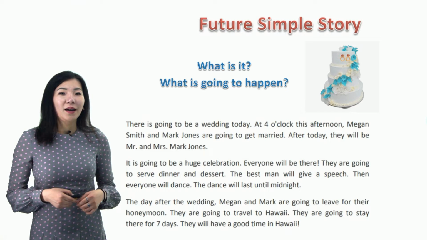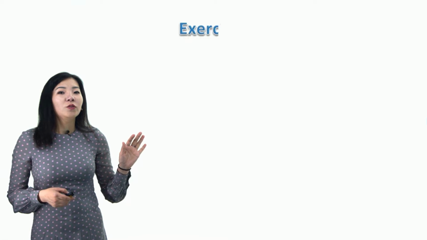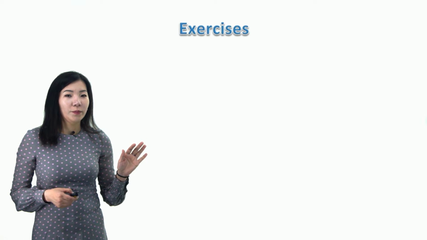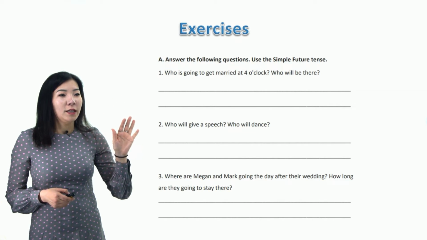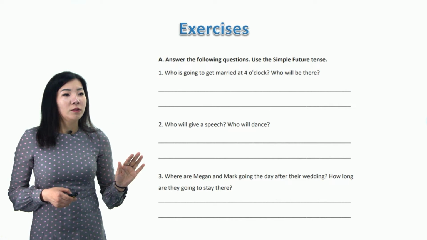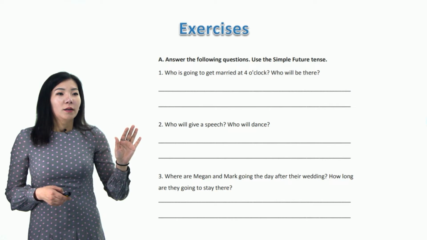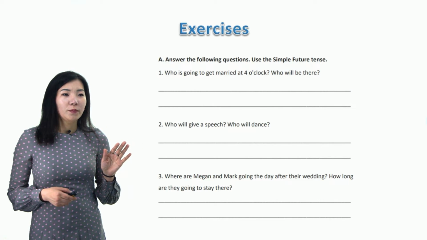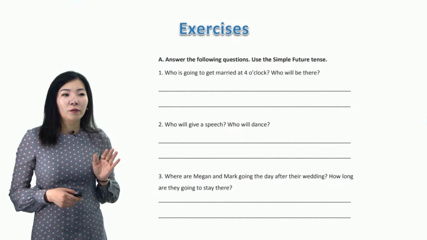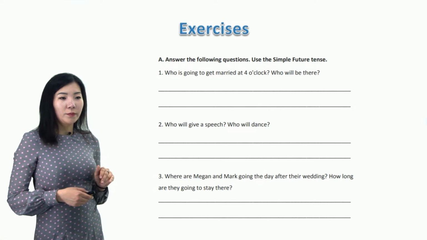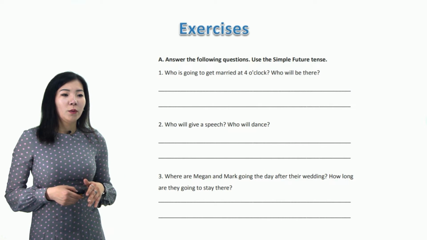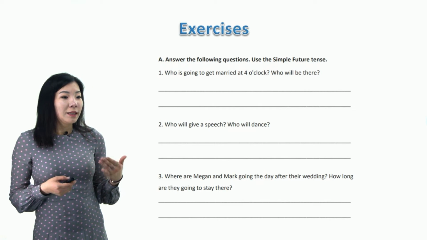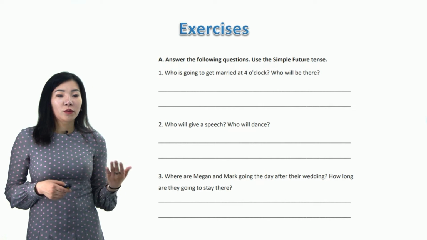Did you like it? All right. Based on this information that we've just read, you need to answer the following questions. Use the simple future tense when you answer these questions. Let me read these questions for you. Who is going to get married at 4 o'clock? Who will be there? Who will give a speech? Who will dance? Where are Megan and Mark going the day after the wedding? How long are they going to stay there?